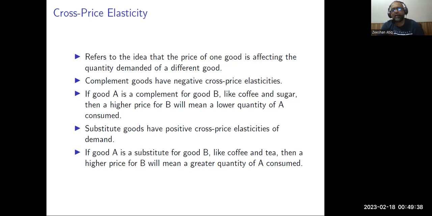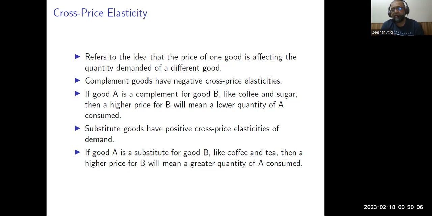The goods that affect the cross price elasticity can be substitutes or complements. Complement goods have negative cross price elasticities because these two things are used together. When the price of one commodity increases, the quantity demanded of the other decreases. That's what creates a negative relationship. Similarly, if good A is a complement for good B, like coffee and sugar, then a higher price of B will mean a lower quantity of A consumed.